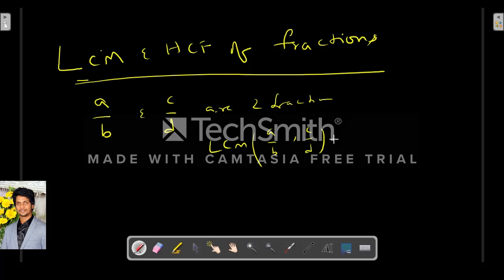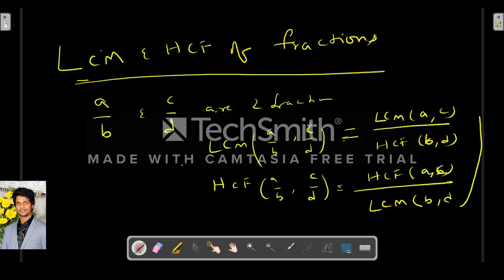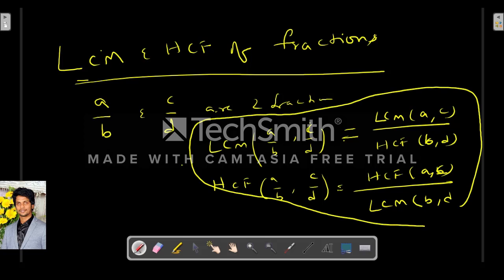So LCM of A by B comma C by D is the LCM of numerators A comma C by HCF of denominators B comma D. At the same time, HCF of A by B comma C by D is equal to HCF of numerators A comma C by LCM of denominators B comma D.